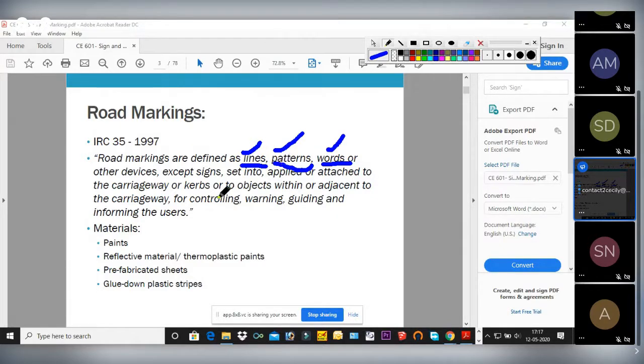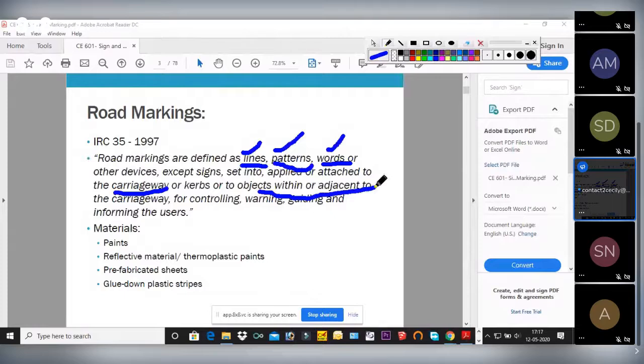Some markings may be on the roadway, and some markings may be adjacent to the roadway. Some objects are there that we have to mark, and that also comes under road marking. So some are on the carriageway, or on objects within or adjacent to the carriageway.